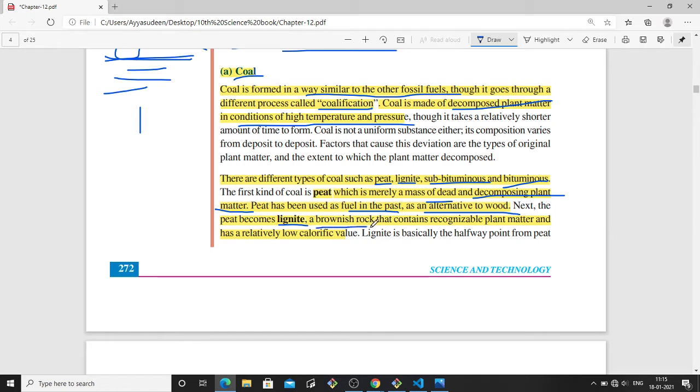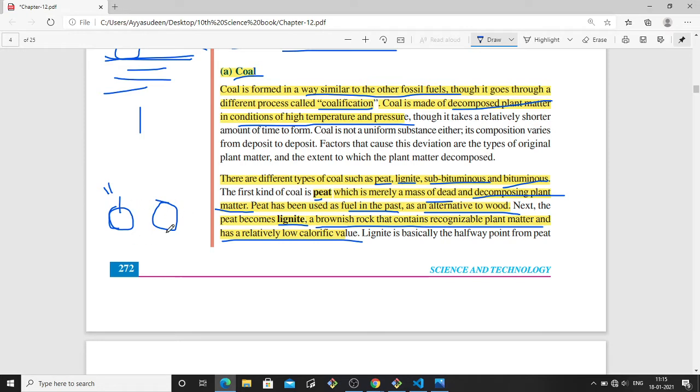Lignite is a brownish rock that contains recognizable plant matter and has a relatively low calorific value. What is calorific value? Calorific value is the amount of heat that can be produced from an amount of fuel. Let's say you take 1 kg of peat and 1 kg of lignite.